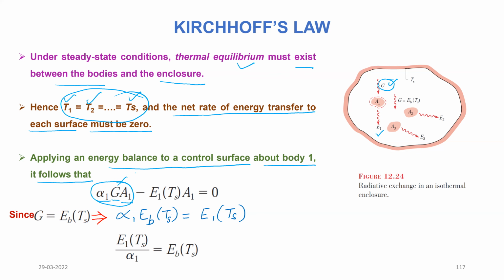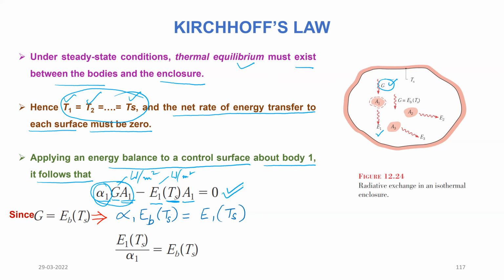Because the unit for G is watt per meter square, we have multiplied by the area, and alpha 1 is the absorptivity of body 1, minus the emission from this body A1, which is E1. Once again its unit is watt per meter square, so we have multiplied by the area of this body, and we are considering this emission at the temperature T1, and it should be equal to 0 because the net energy transfer is equal to 0.